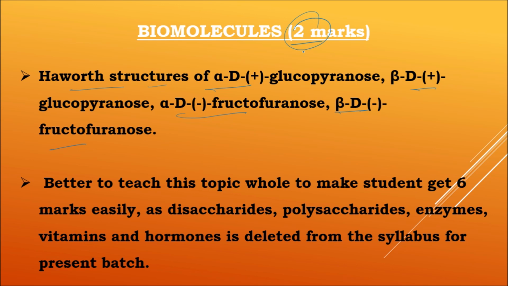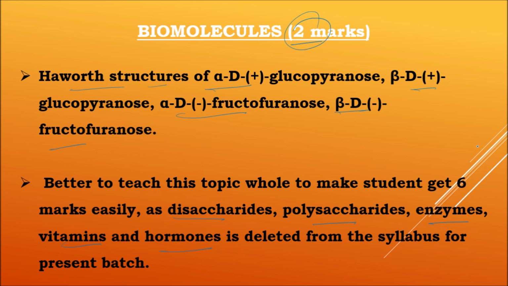And I think students had better do this topic completely, as the major portion is deleted. You can see disaccharides and polysaccharides are deleted, no enzymes, no vitamins, and no hormones. The only remaining part is monosaccharides and structure elucidation of glucose in carbohydrates, then amino acids, proteins, and nucleic acids.